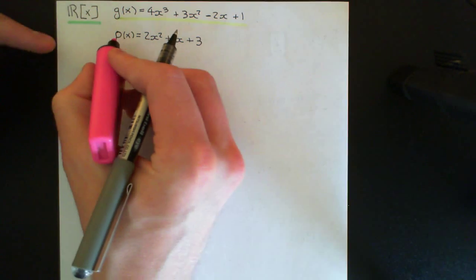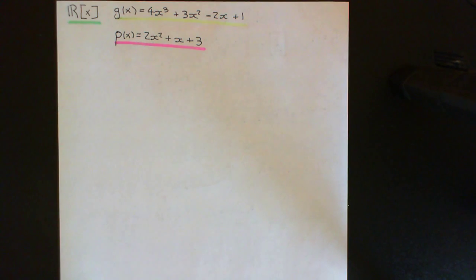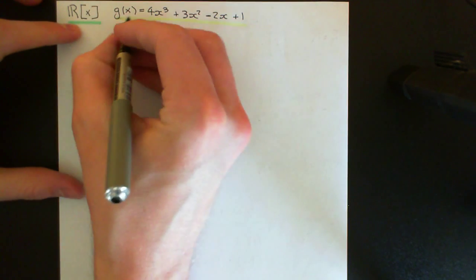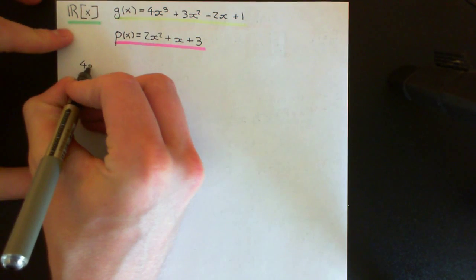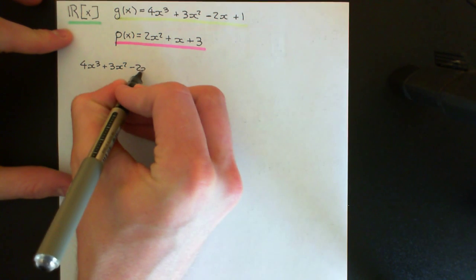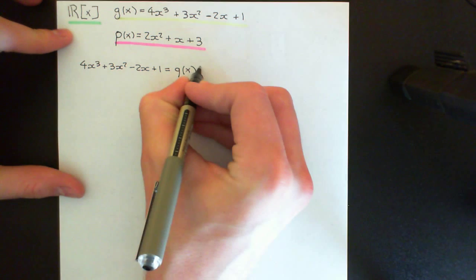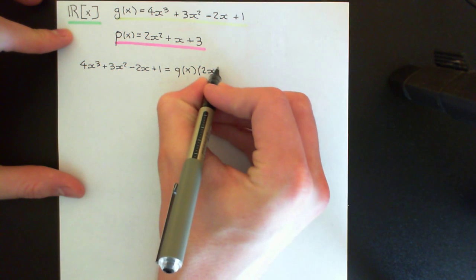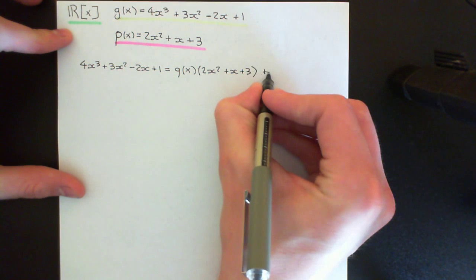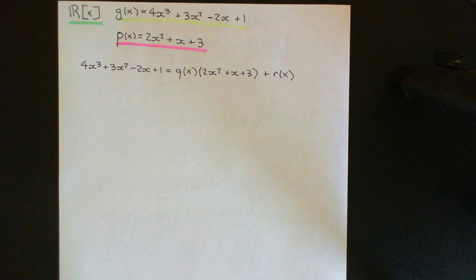And what I now want to do is write g of x as a multiple of p of x plus some remainder. So I want to have my g of x, 4x cubed plus 3x squared minus 2x plus 1, written as some quotient polynomial, q of x, times my polynomial p of x, 2x squared plus x plus 3, plus some remainder polynomial r of x. So I want to find q of x and r of x.